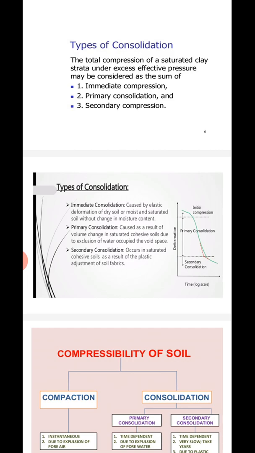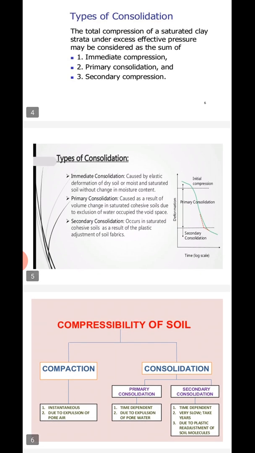And secondary consolidation occurs in saturated cohesive soils as a result of a plastic adjustment of the soil fabric. Even after the consolidation process, there is a change or reduction in the volume of the soil mass. The reason for that is still unknown, and research is going on to determine it. So that is called secondary consolidation.